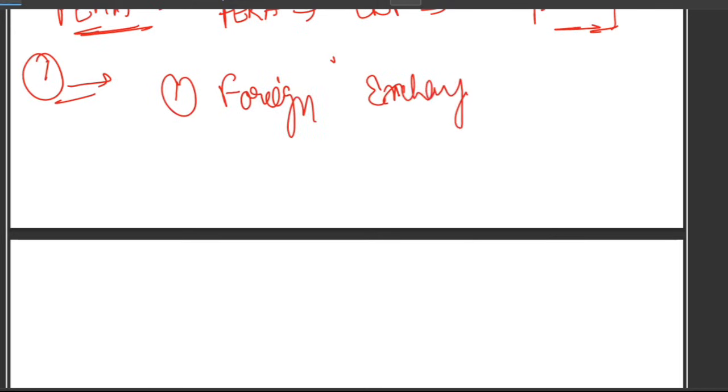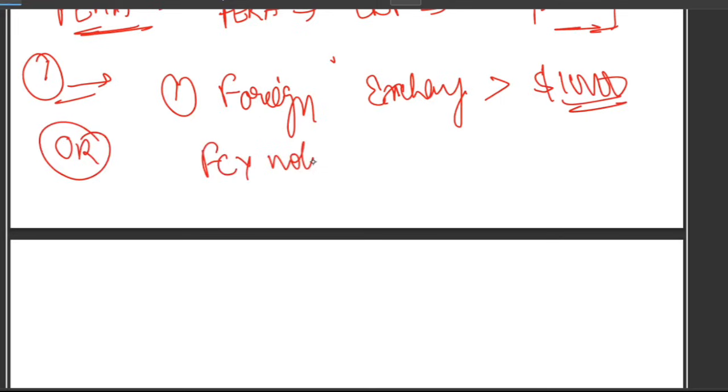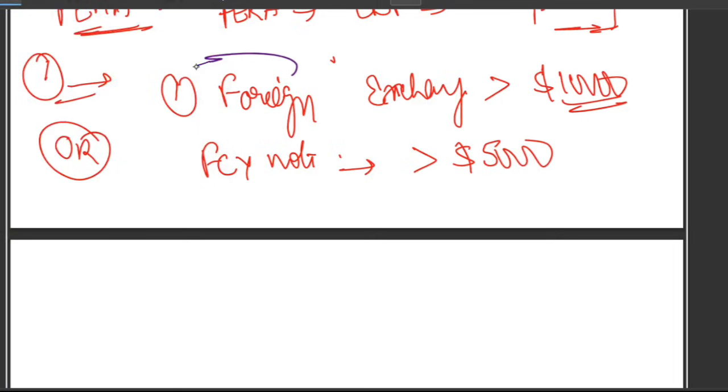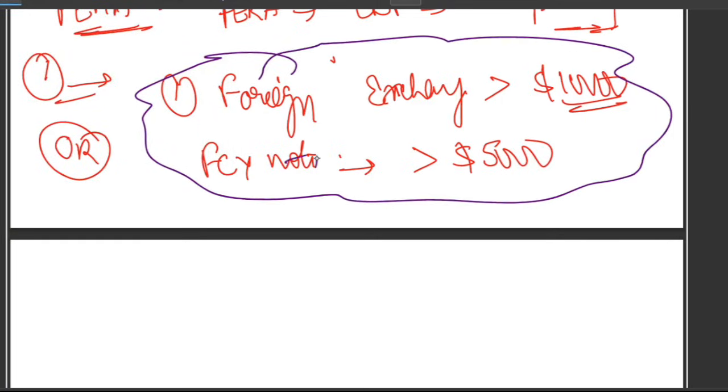The passenger must file a currency declaration form if any one of these limits is crossed. What is the first limit? Total foreign exchange, if it exceeds $10,000, or foreign currency notes alone exceed $5,000. Either of these 2 conditions being met is enough. Foreign exchange greater than $10,000, foreign currency notes greater than $5,000, right? If any of these limits is crossed, then the passenger must file a CDF.